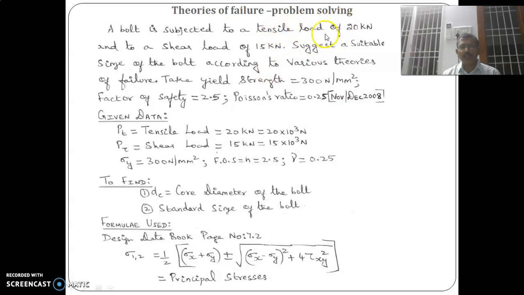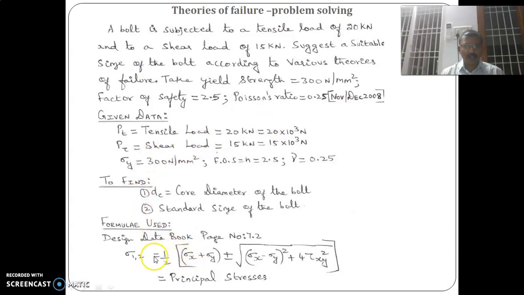And sigma x equals 20 into 10 power 3 divided by pi by 4 d square. Only one direction is given, sigma y is not given, tau is given. So we will take sigma y as 0. Yield strength is 300, factor of safety is 2.5, Poisson's ratio 0.25.